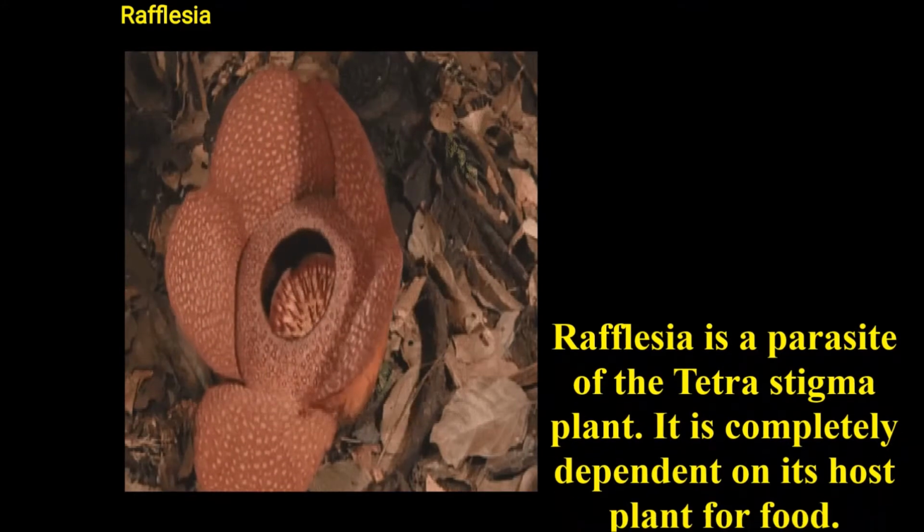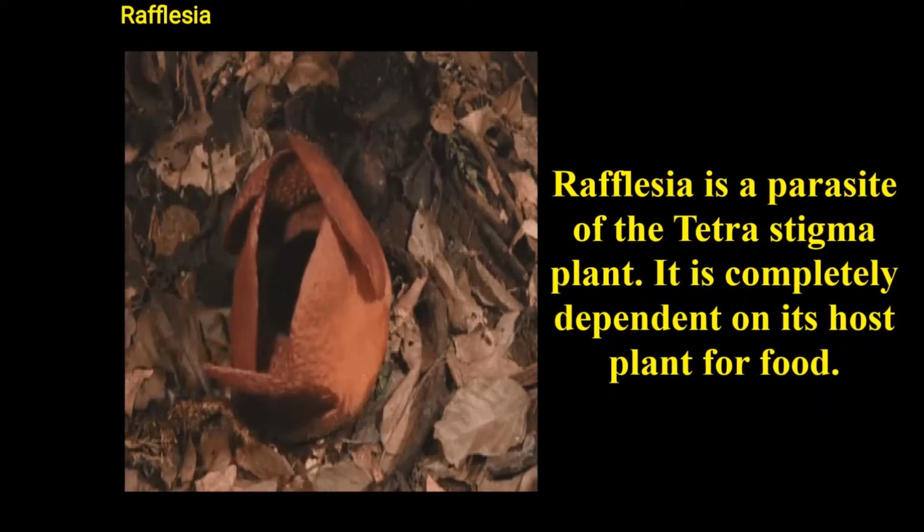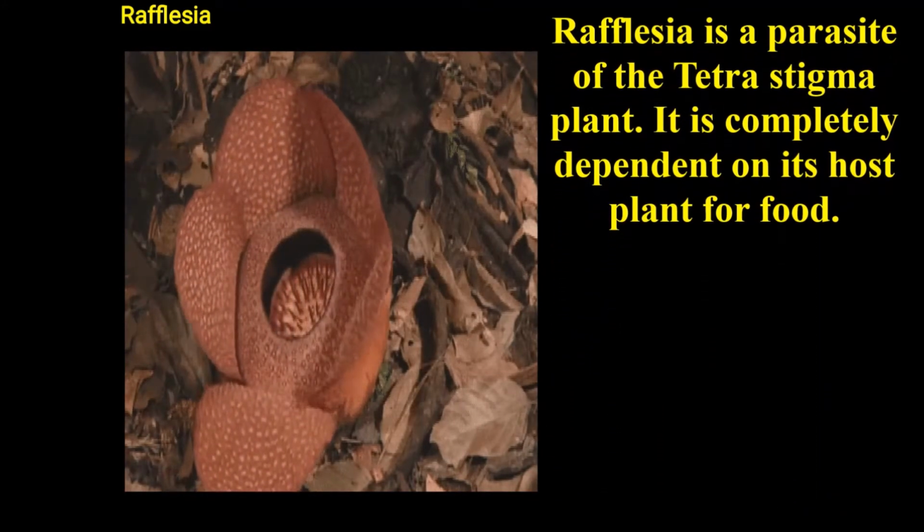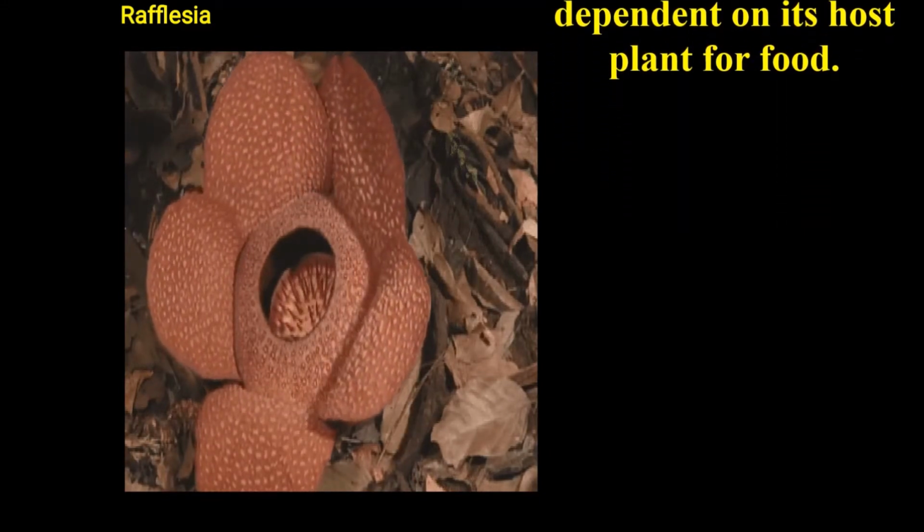Rafflesia. This is also another type of parasitic plant, growing on tetrastigma. It is completely dependent on its host plant for its food.